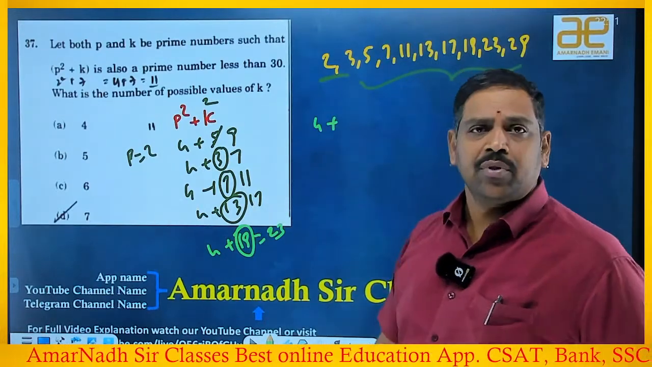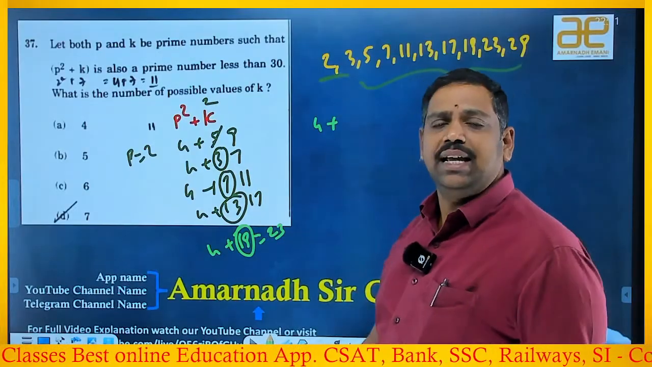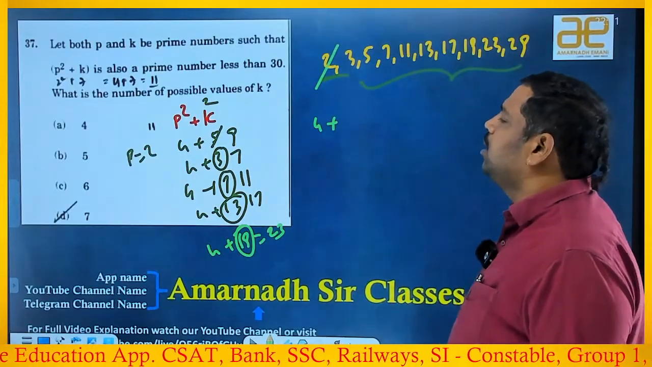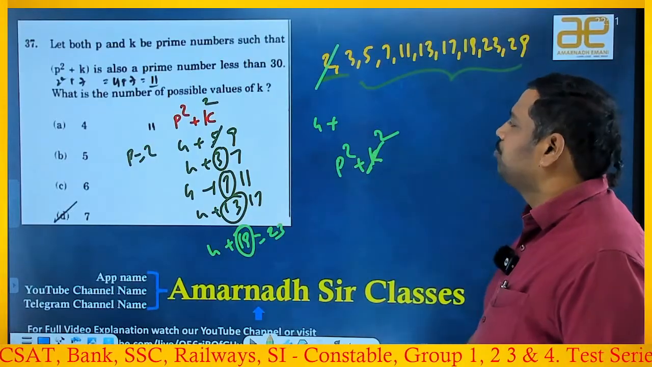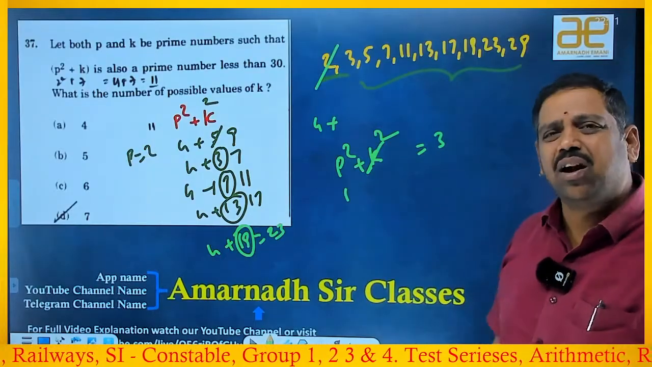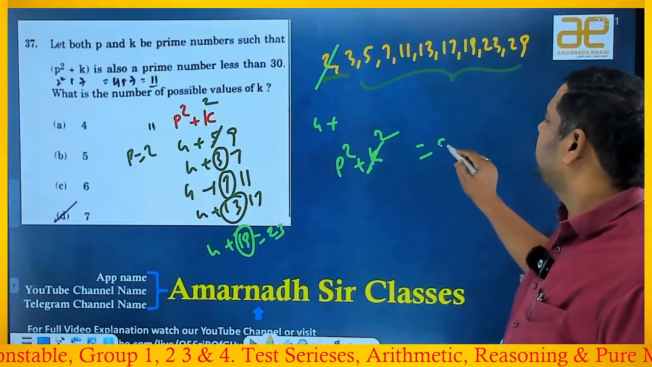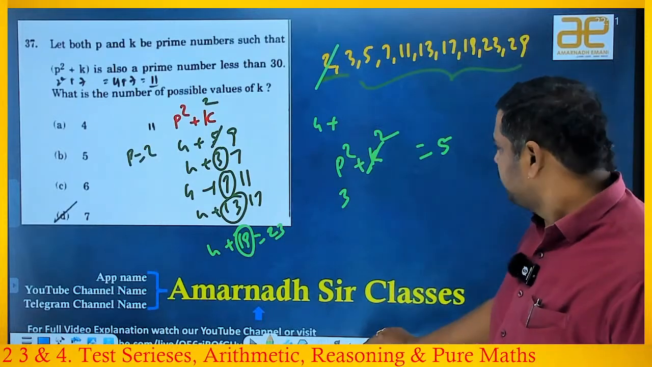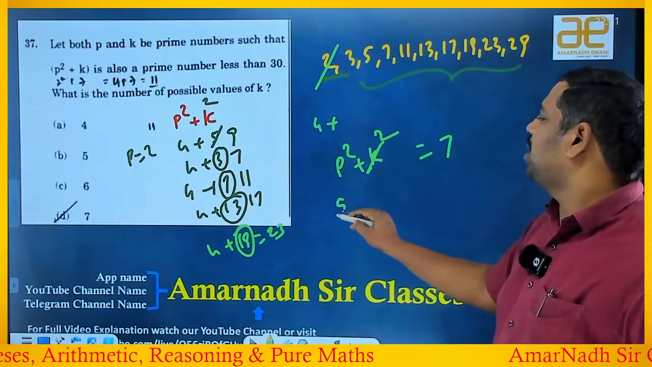Now I'm assuming that K is 2. If K is 2, then P square plus 2 equals a prime number. Suppose I equate it to 3, then P square is equal to 1. P should be 1, and 1 is not a prime number, right? So that is not a possibility. Next, 5. If I take 5, P square is 3, which means P is not a prime number, so leave it. 7, if I take, move the 2 this side, it will be 5. 5 is not a prime number.